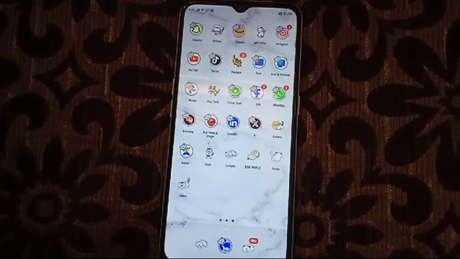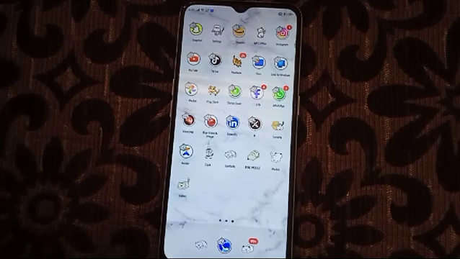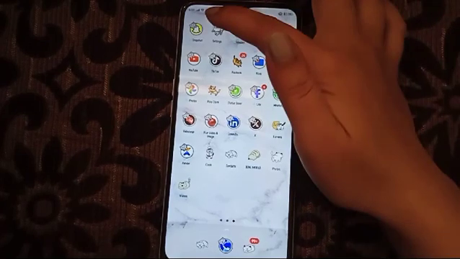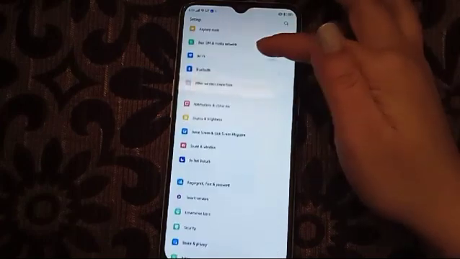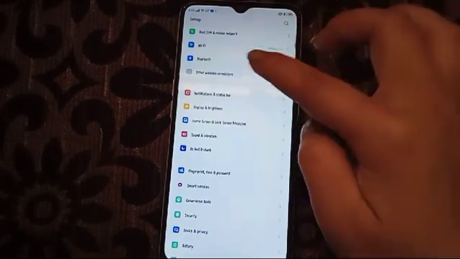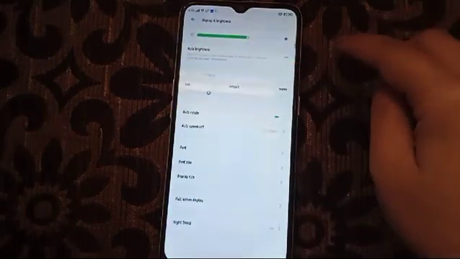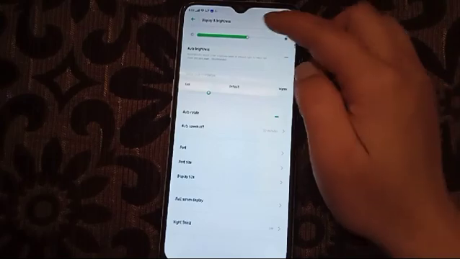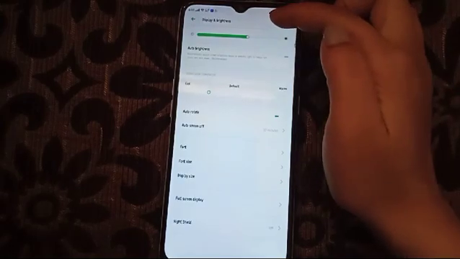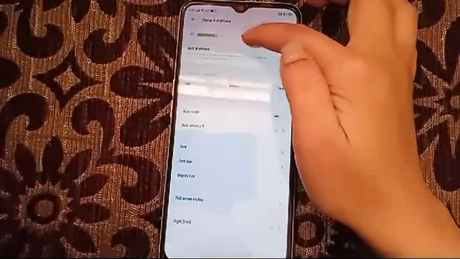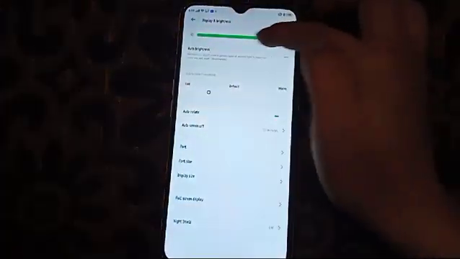So now I'm going to show you the auto brightness problem in OPPO. So first we're going to go to the settings, and then we will click here on display and brightness. So here you can adjust the brightness as you wanted, this much or this much.